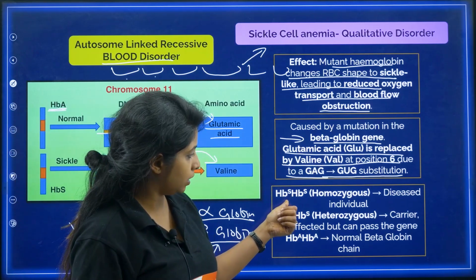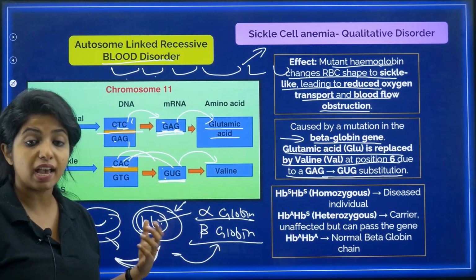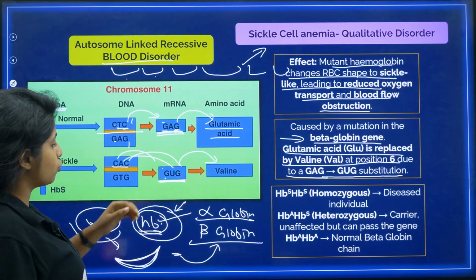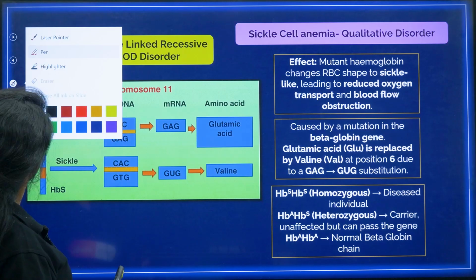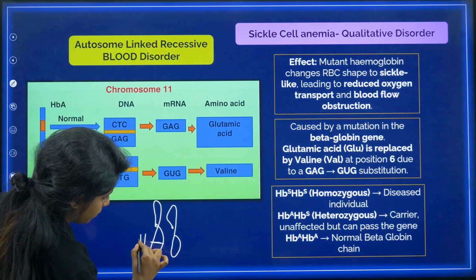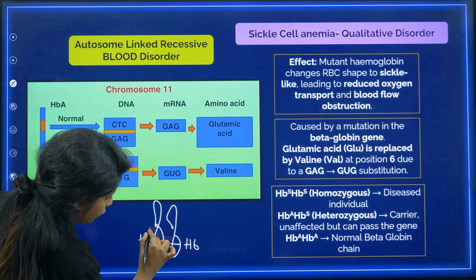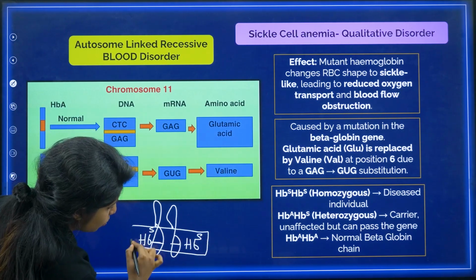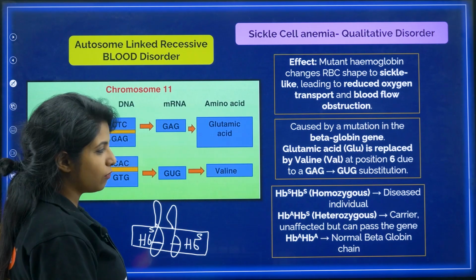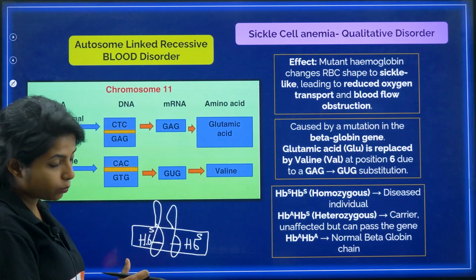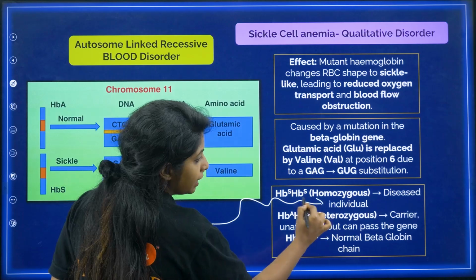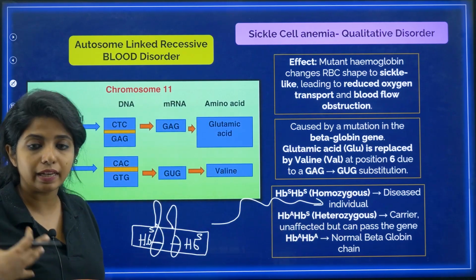Now, when do you say that this particular person has a disease, my dear children? It's a recessive condition. That means both the genes, if both the genes are affected, both the genes are getting mutated, that's when the person is going to get diseased. You say that that person has sickle cell anemia.